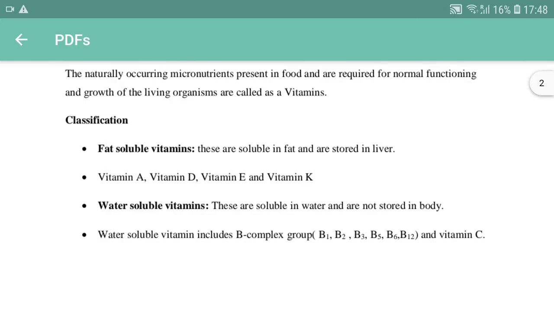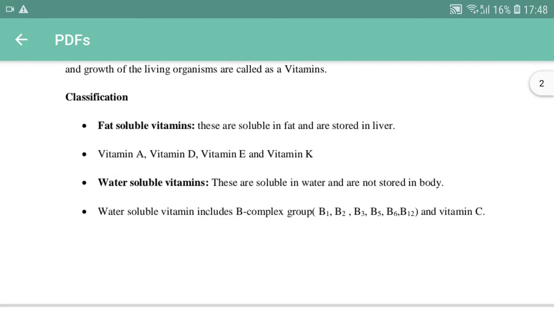So, we have majorly two types of vitamins. The very first one is fat soluble vitamins. These are soluble in fat and stored in the liver. A, D, E, K are fat soluble vitamins. And then water soluble vitamins. These are soluble in water, and at the same time they are excreted in urine on a daily basis. So the recommended dietary allowance is also on a daily basis. Daily we have to take the B complex and C vitamin.